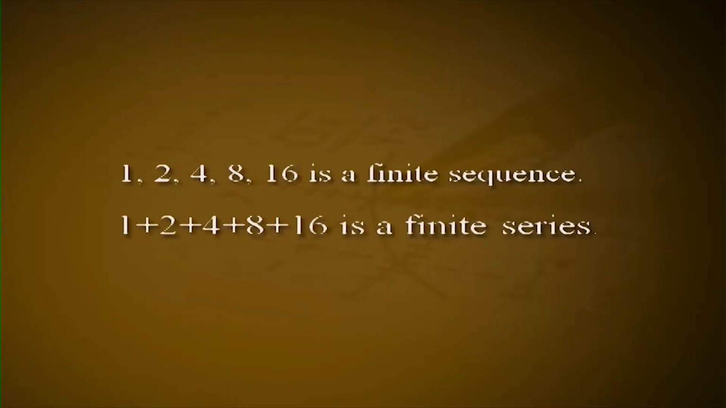In general, if a1, a2, a3, ..., an is a sequence, then the expression a1 plus a2 plus a3 plus ... plus an is called a series. If the sequence is finite, the corresponding series is a finite series. If the sequence is infinite, the corresponding series is an infinite series. Example, 1, 2, 4, 8, 16 is a finite sequence. 1 plus 2 plus 4 plus 8 plus 16 is a finite series.